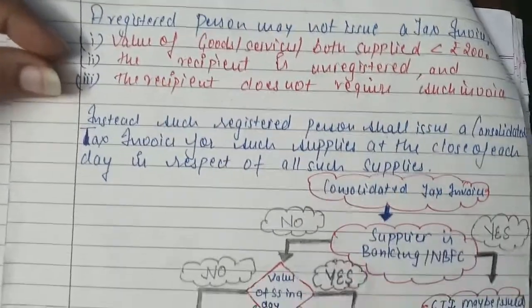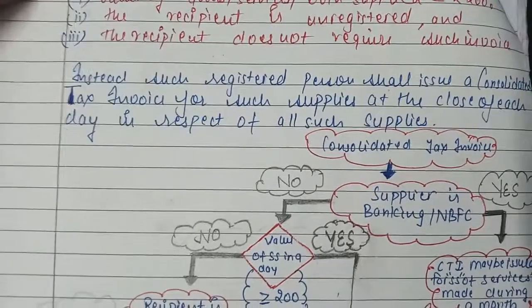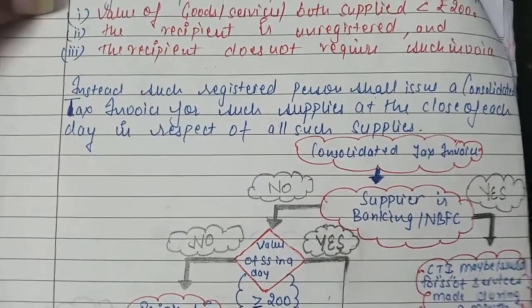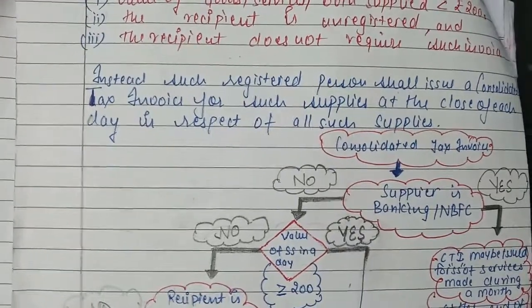Instead such registered person shall issue a consolidated tax invoice for such supplies at the close of each day in respect of all such supplies.